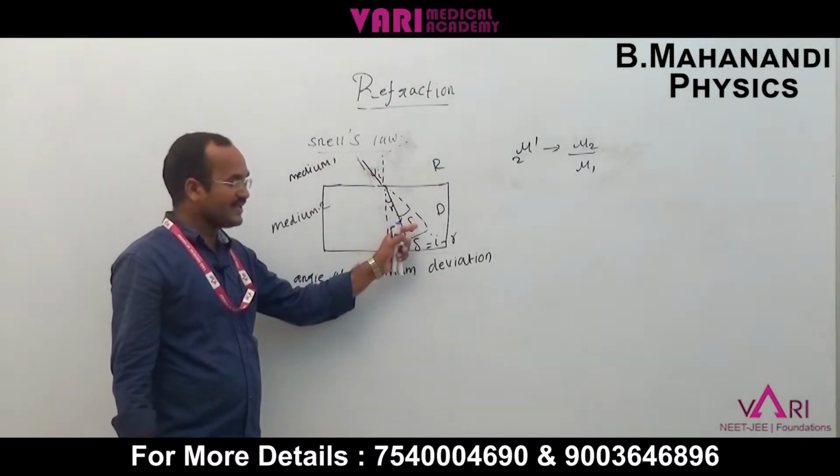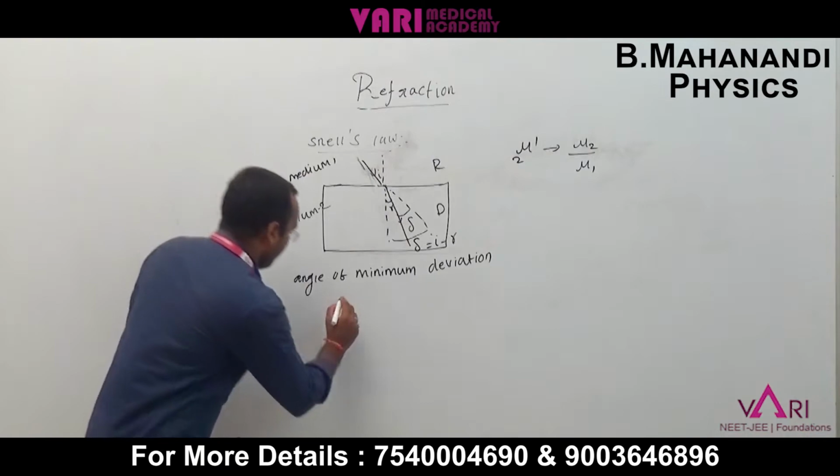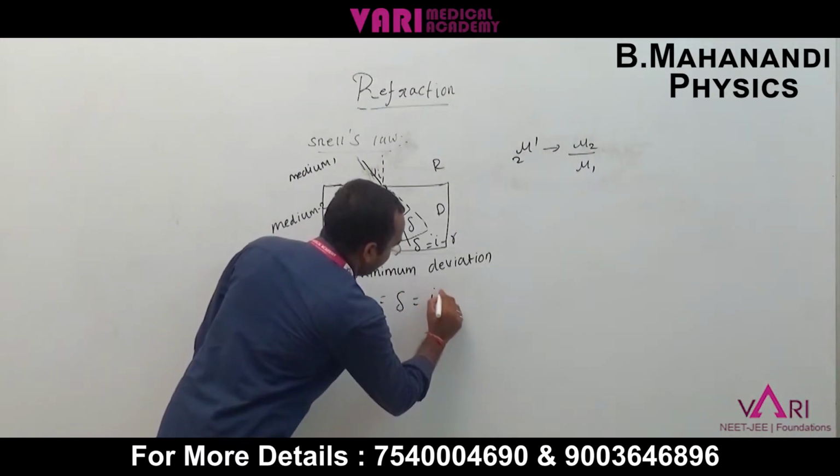Minimum deviation delta equals i minus r.